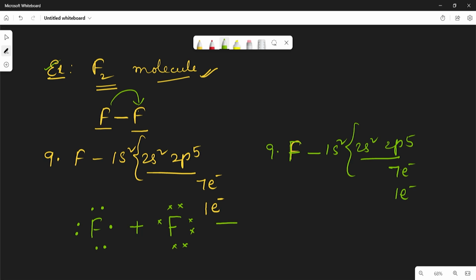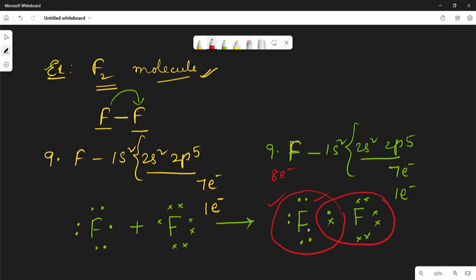By mutual sharing of these two fluorine atoms, the first fluorine atom will give 1 electron and the second fluorine atom is also sharing 1 electron. By sharing this 1 electron from the other fluorine atom, the first fluorine atom gets the octet configuration. It is stabilized because 2, 4, 6, 8 electrons. If you observe here, the second fluorine atom is also the same.